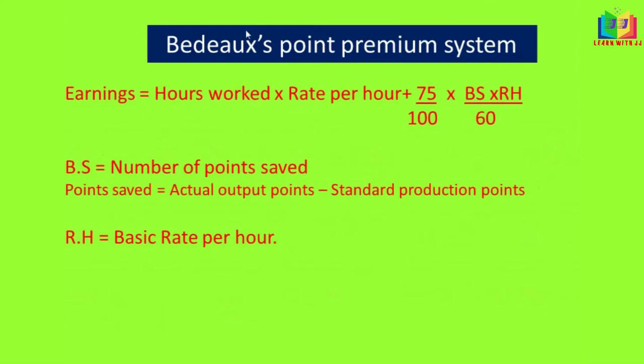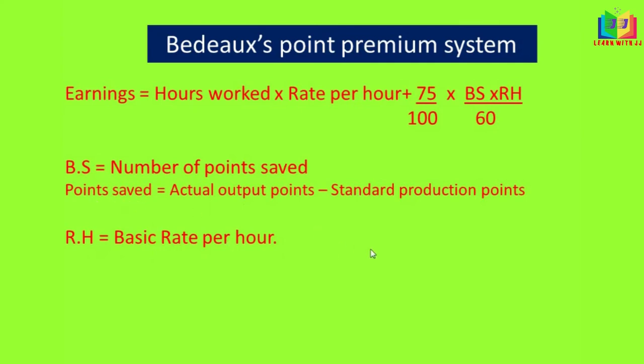Hours worked into rate per hour. This is the normal wages paid to the worker, plus the bonus, that is 75 divided by 100 into BS into RH divided by 60. This BS is nothing but the number of points saved. Points saved, we have a formula to calculate that: actual output points minus standard output points. And RH is nothing but the basic rate per hour. I'll tell you how to calculate this points saved.